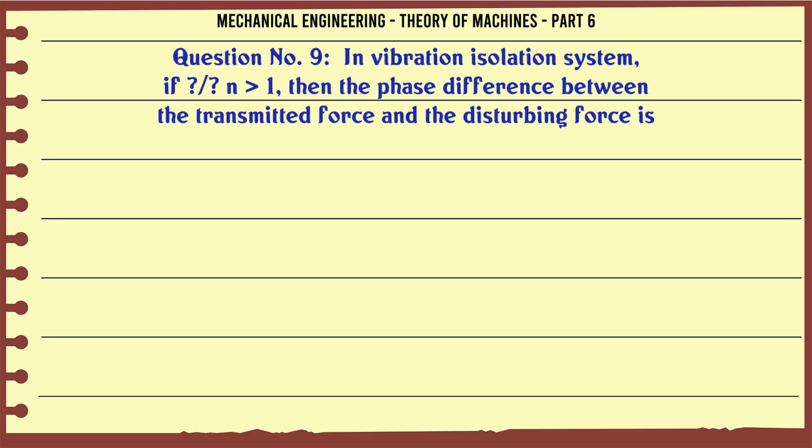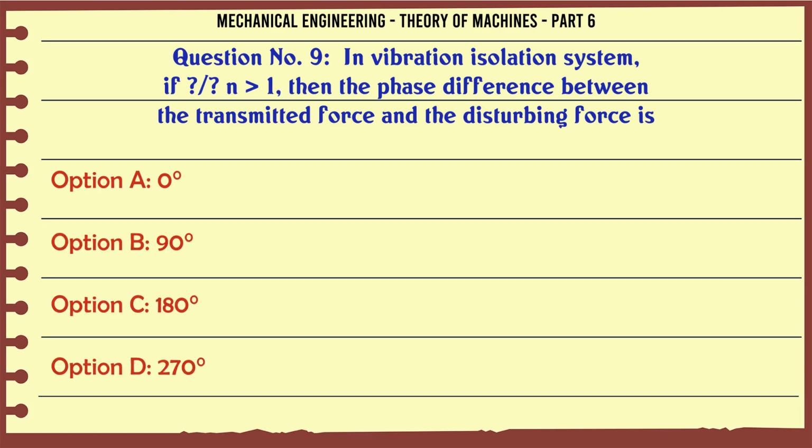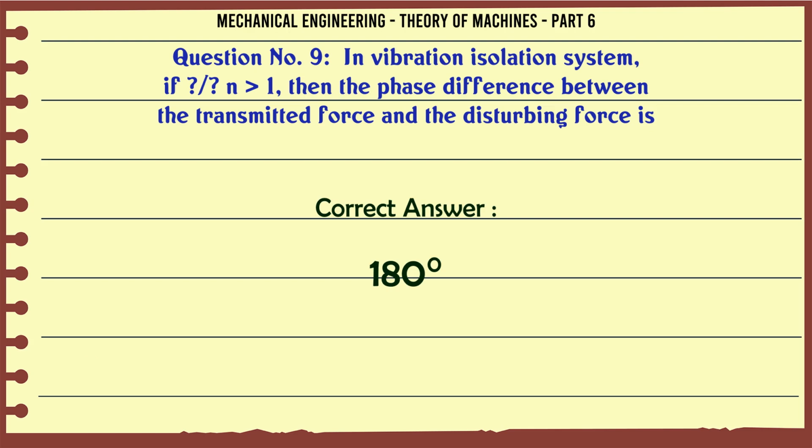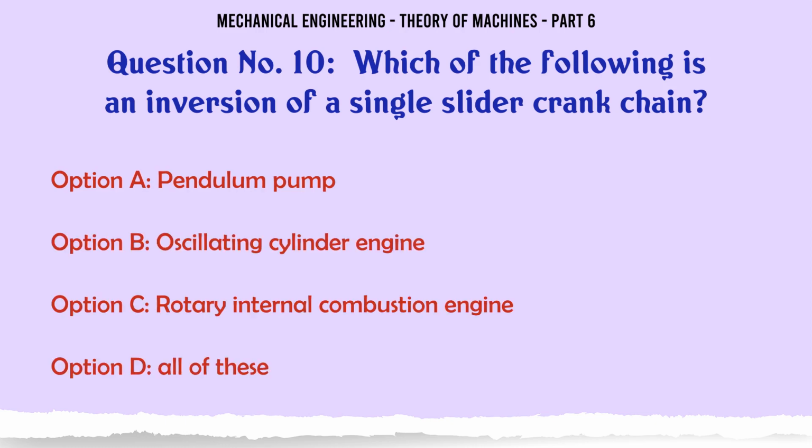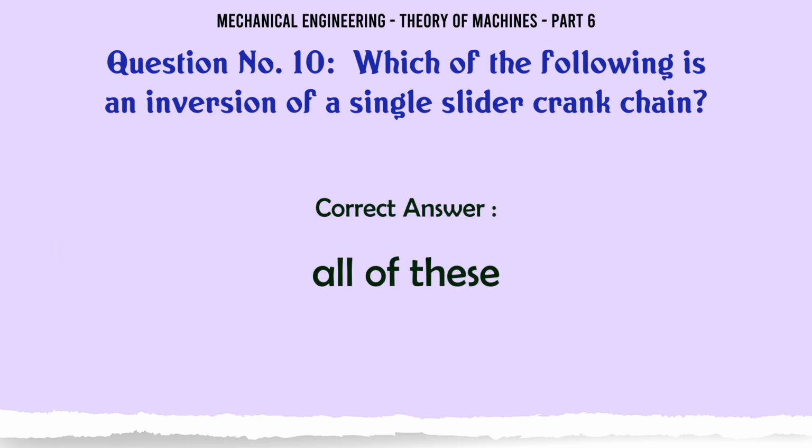In vibration isolation system, if the frequency ratio is greater than the square root of 2, then the phase difference between the transmitted force and the disturbing force is: A, 0; B, 90; C, 180; D, 270. The correct answer is 180. Which of the following is an inversion of a single slider crank chain? A, pendulum pump; B, oscillating cylinder engine; C, rotary internal combustion engine; D, all of these. The correct answer is all of these.